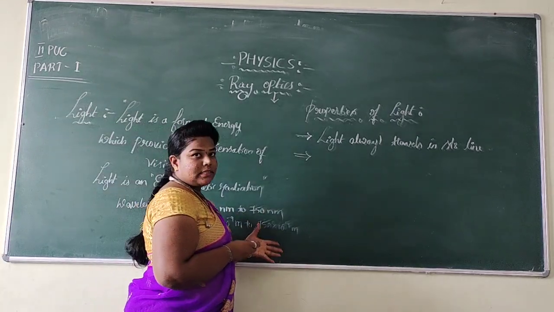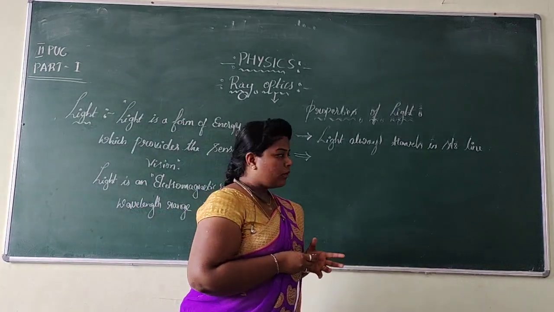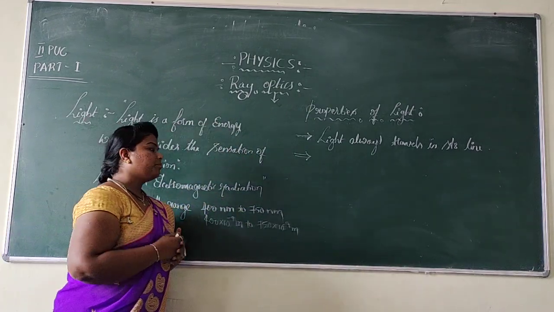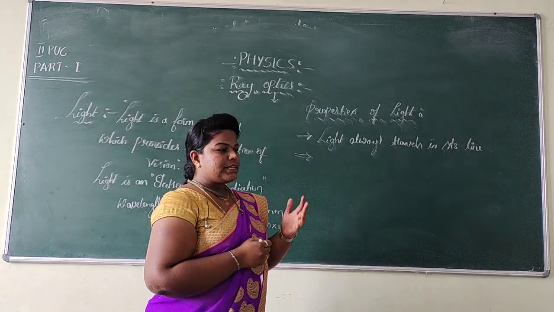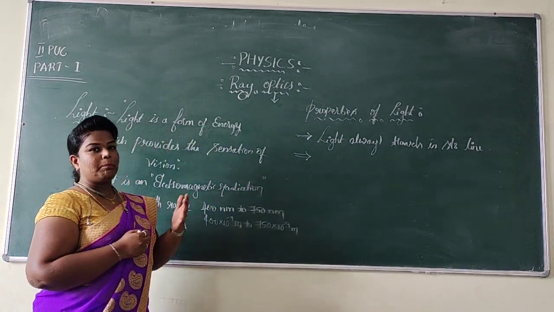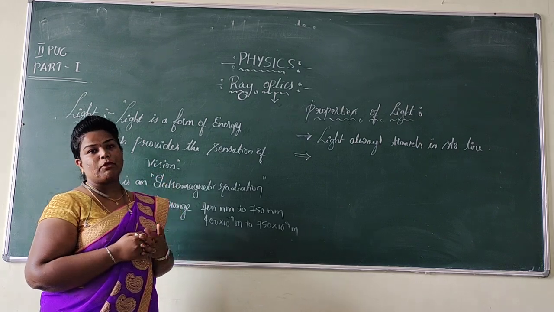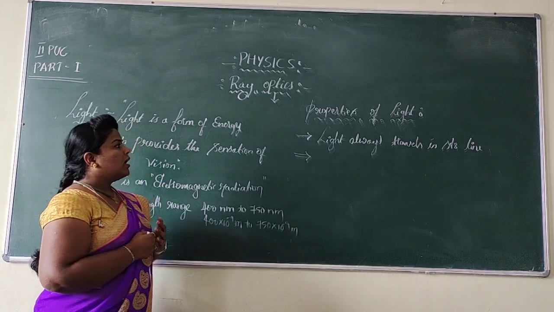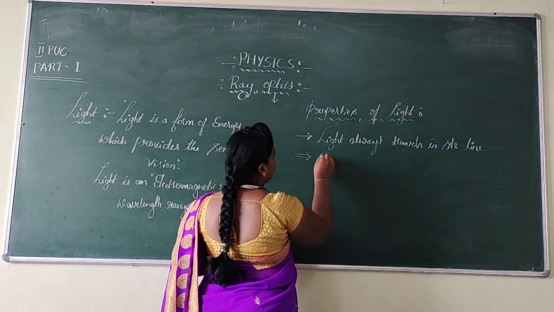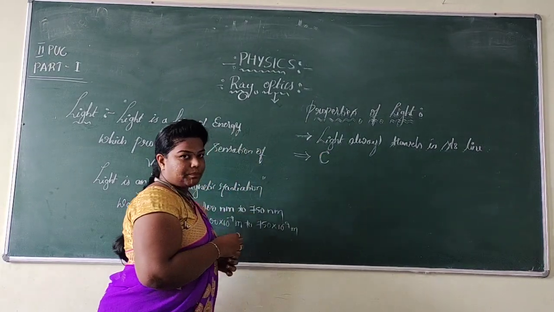Okay, then the second property of light that I am going to discuss is that light travels with some speed. You know, my dear students, everything in space is measured with the help of the light year and also with the speed of light. Dear students, the speed of light is written by the capital letter C.